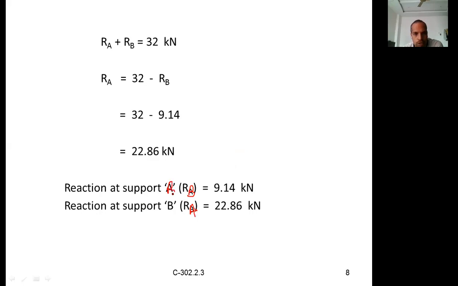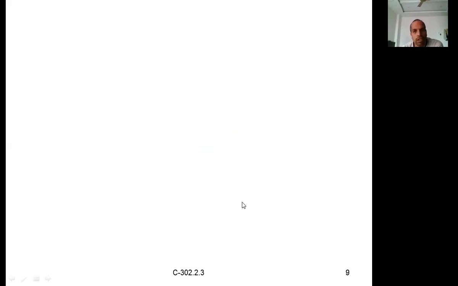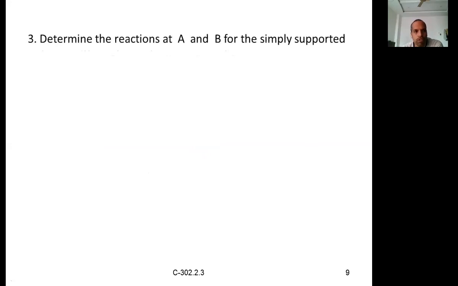This is support B, this is support A. Here this is RA, this is right. This is RB and this is RB. So like this, you have to calculate the reactions when the beam is subjected to a uniformly distributed load.